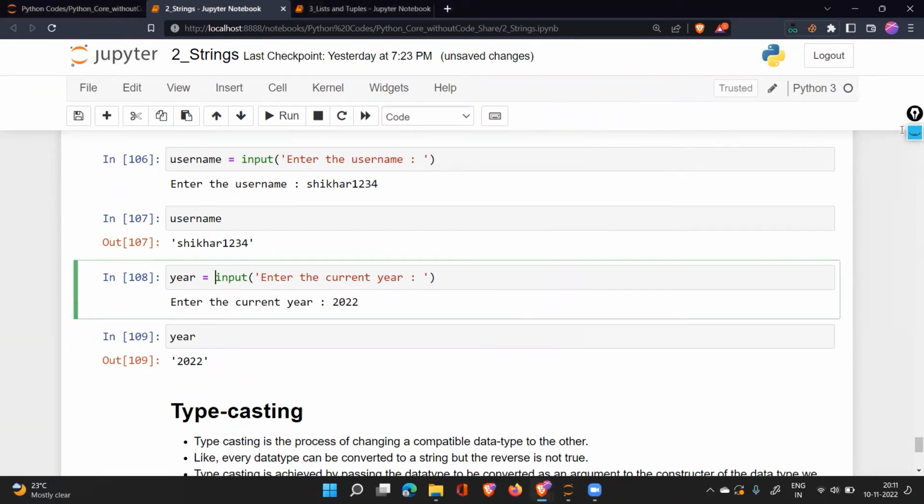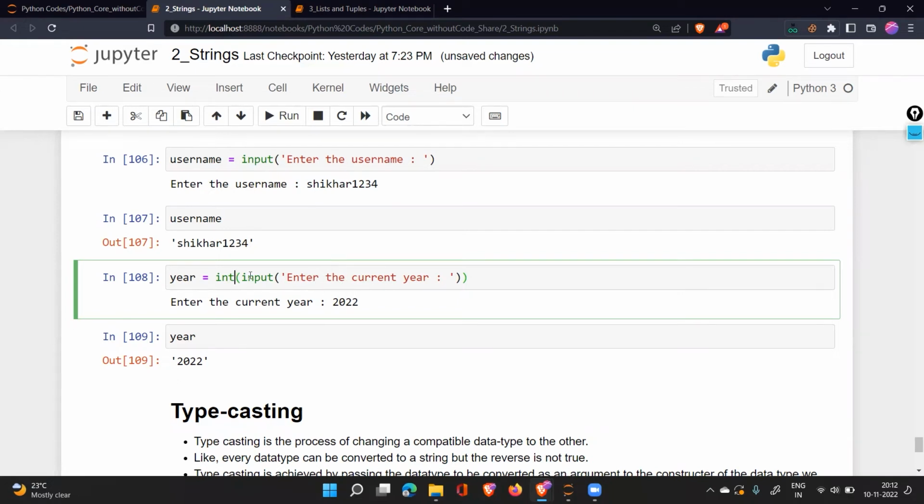What do we do now? We'll take the whole thing and put that into brackets from here to here. And at the start, we'll put this int. So what is this int going to do? It will first take the input from the user in whatever format it is, and then it will try to convert that into integers. But make sure the input that you are asking for should be in a numerical format.